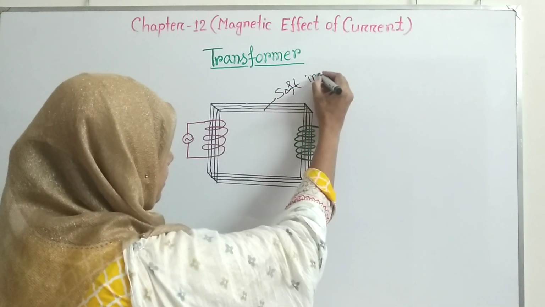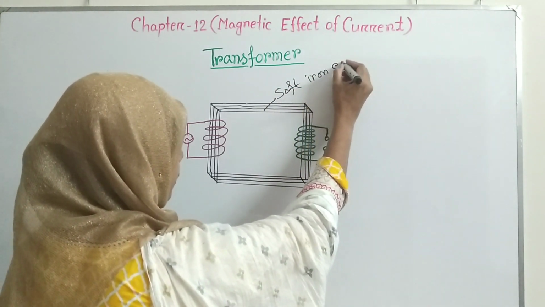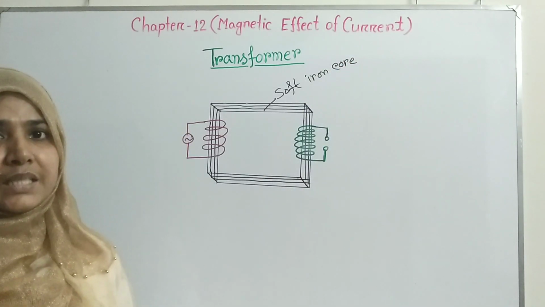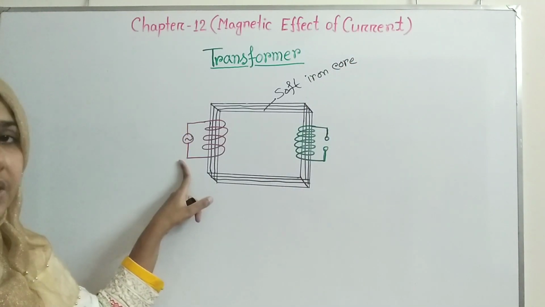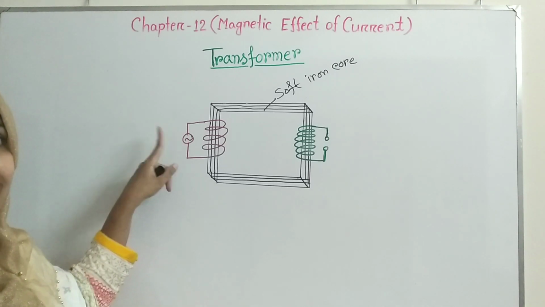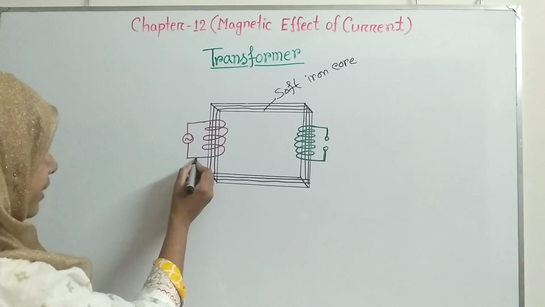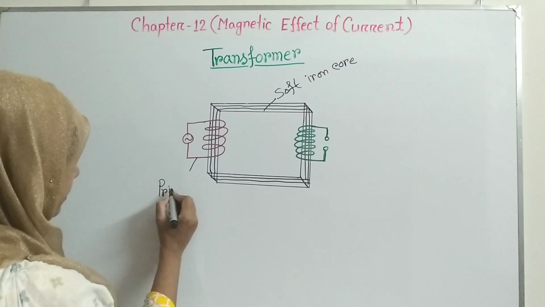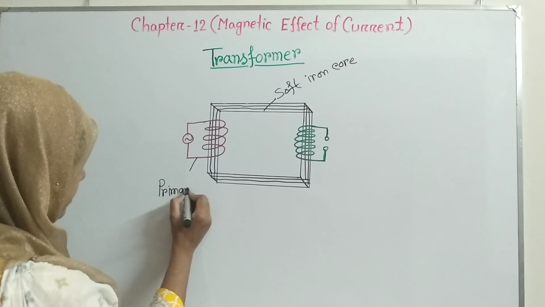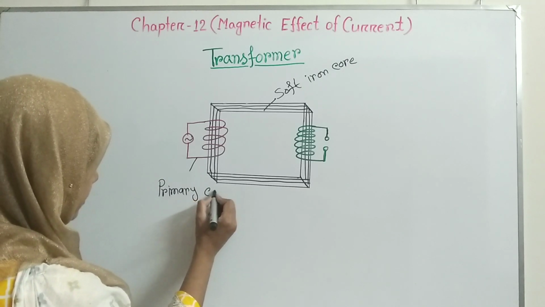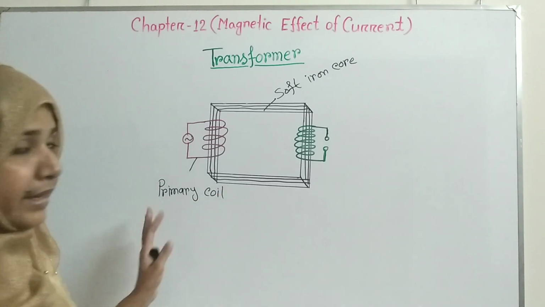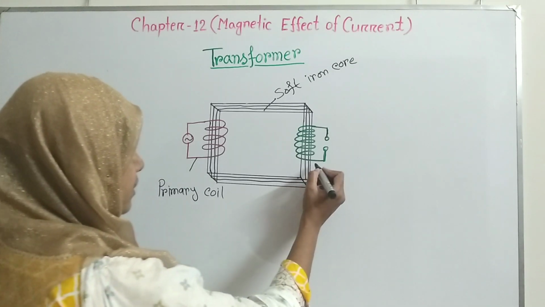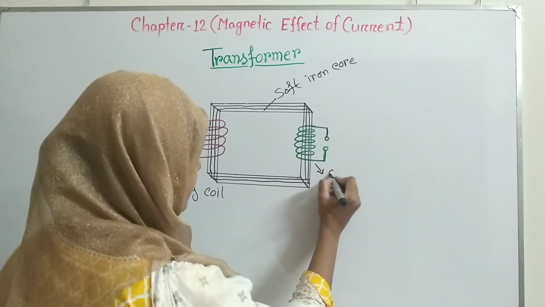The coil where we used a source is known as the primary coil, and the coil where current will be induced is known as the secondary coil.